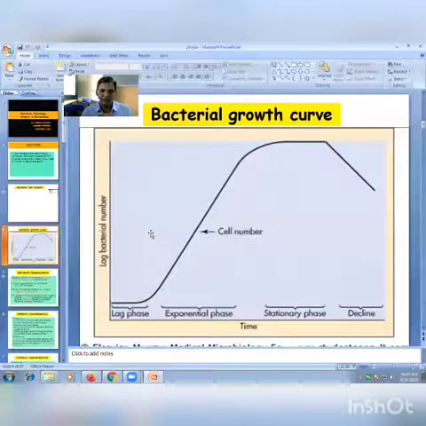You write down the characteristics of this phase. Cell size is maximum, cell size is increased. Now the bacterial cell is ready for multiplication, binary fission.